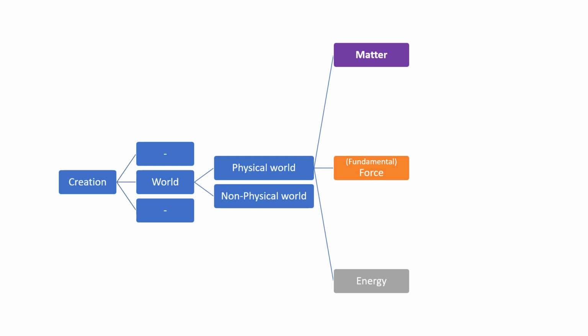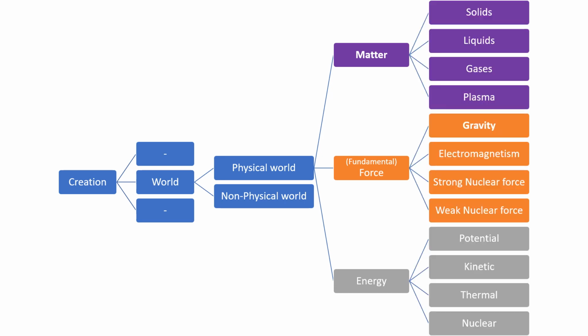So what is matter? Matter can further be classified into solids, liquids, gases, and plasma. There are four shades of matter. We know that, right? At the same time, energy also. There are so many ways to classify energy. I'm classifying it like this: potential energy, kinetic energy, thermal energy, nuclear energy. There are a couple of other energies which we can't fit here, but that's not the goal. Classification of energy is not a goal here.